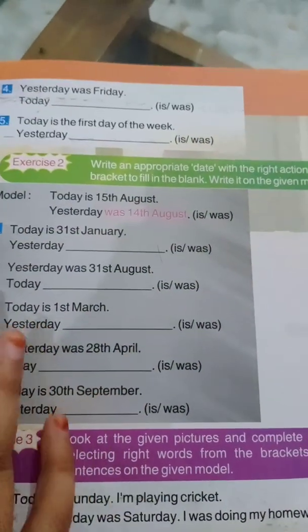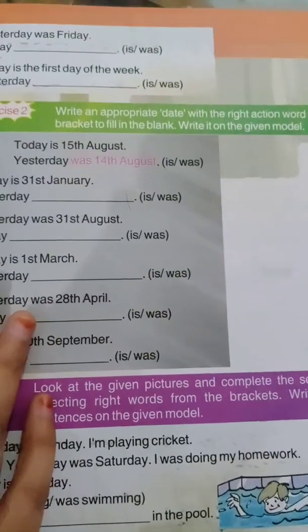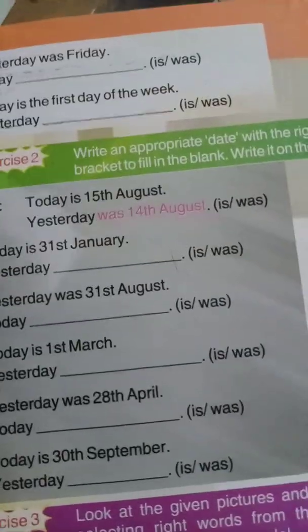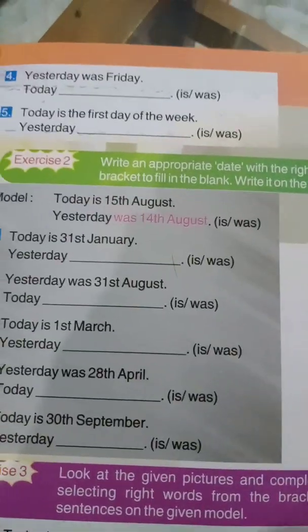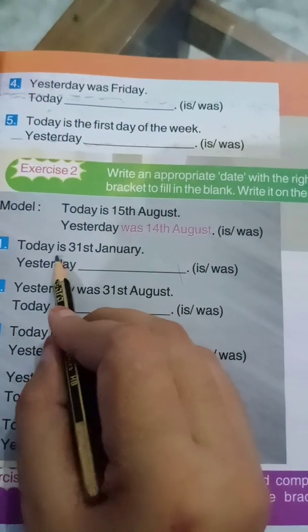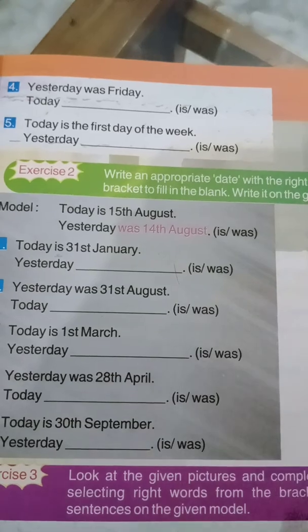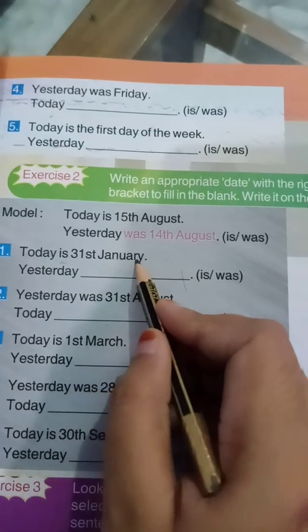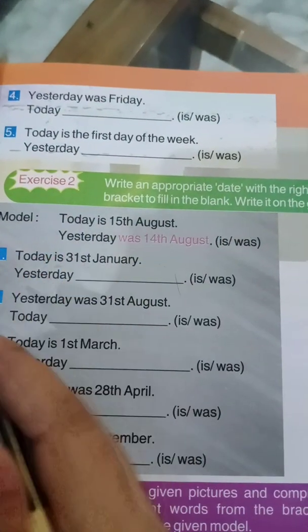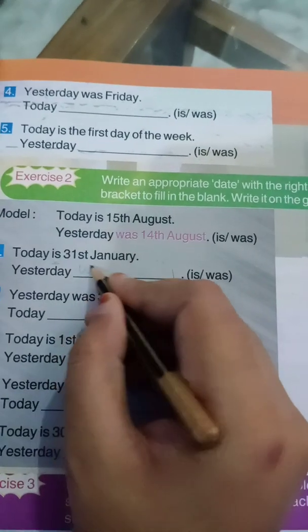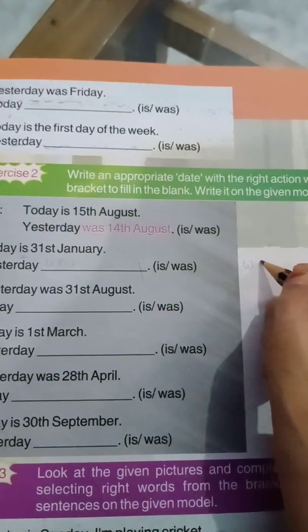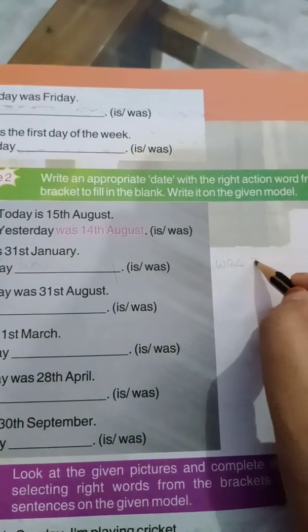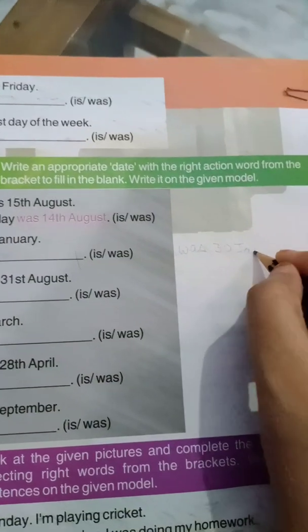Now the next exercise we are going to do in the book is on page number 23. This is also a fill in the blanks. Here also you will not be confused about today or yesterday. With today we always use is, and with yesterday we always use was. Keep this in your mind, don't forget it. So today is 31st January, so yesterday was 30th January.